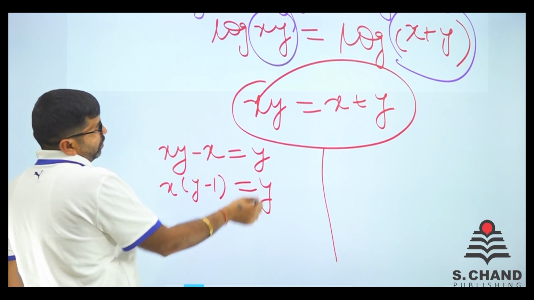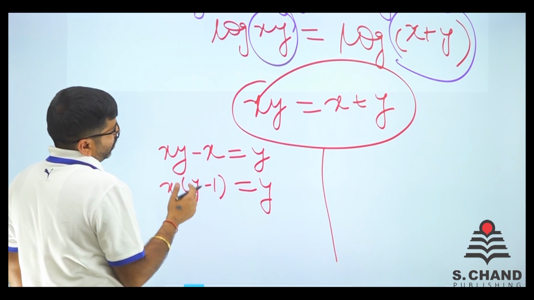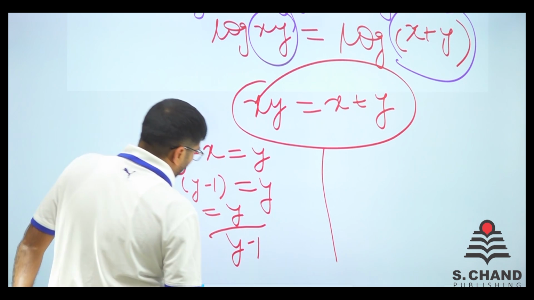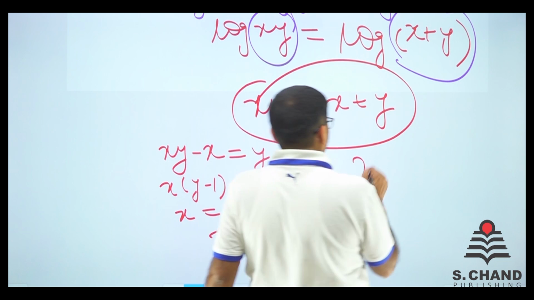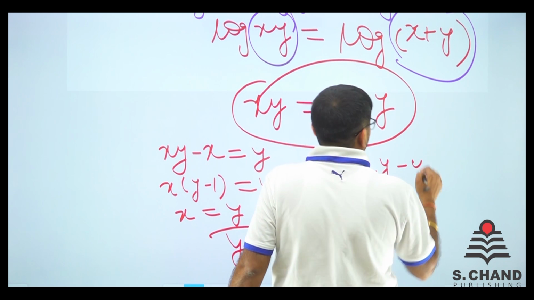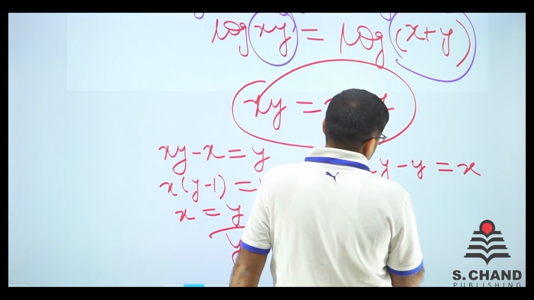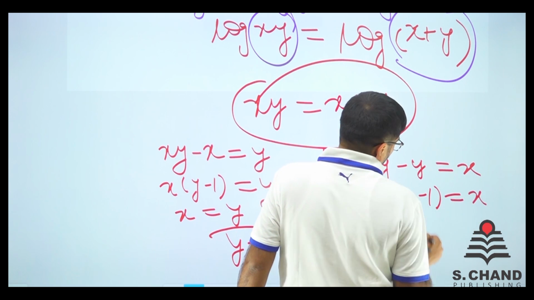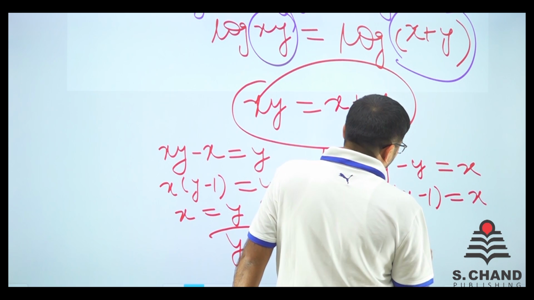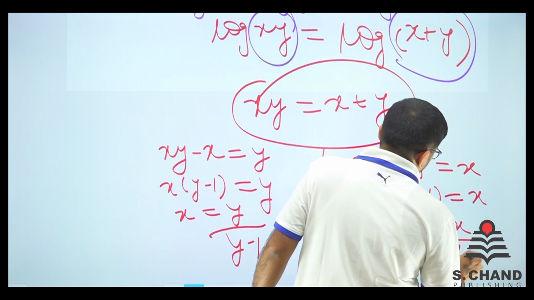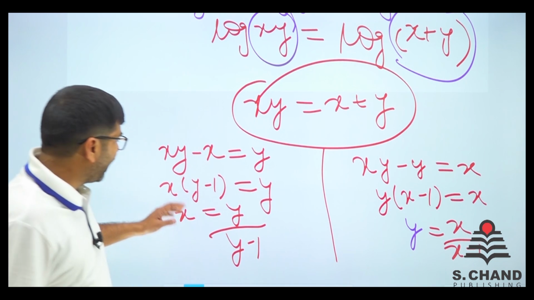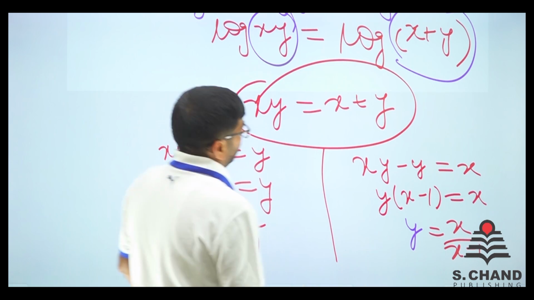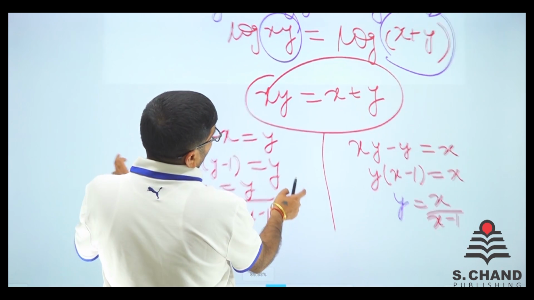What I did was put y on one side and minus x on the other. So x is equal to y by y minus 1. Similarly, if I do xy minus y is equal to x, then y into x minus 1 is equal to x. So y is equal to x upon x minus 1. So either x is equal to y upon y minus 1 or y is equal to x upon x minus 1. Let's see what exactly the options are.